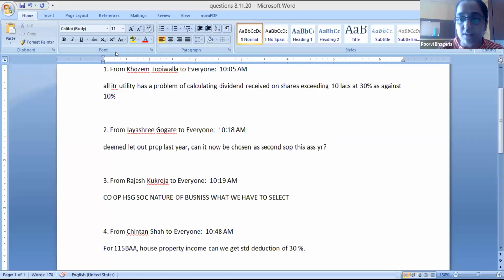Yeah, sorry, the issue with the internet. So, Kukreja sir, if you can just check out, I think on the 4th or 5th of November, they have come up with the updated utility of ITR 7, wherein they have inserted this option. I think your query will be resolved by that. Just update your utility.